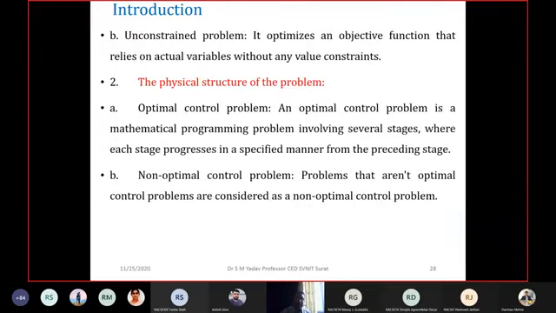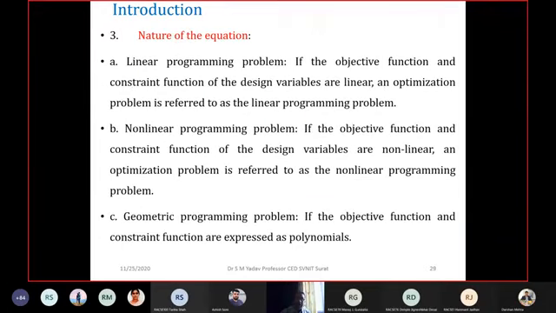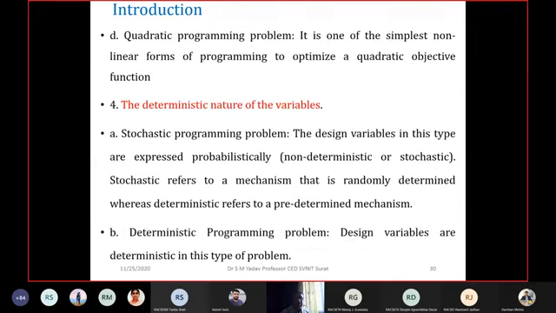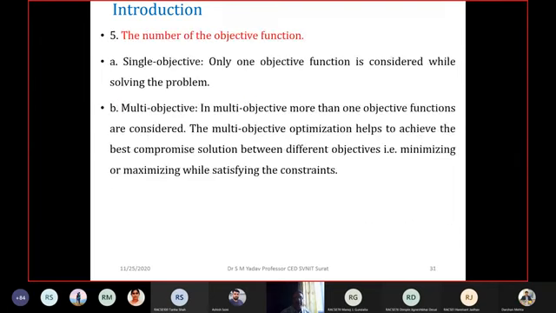Then there is the physical structure of the problem, optimal control problems and non-optimal control problems, and the nature of the equations you are using: linear equations, non-linear equations, geometric problems, quadratic equations. Also, what type of problem it is, whether deterministic or stochastic. If it is a stochastic programming problem, then you have to choose the tool accordingly. If it is a deterministic program, then you have to choose the number of objective functions, whether you are going for a single objective function or a multi-objective function.